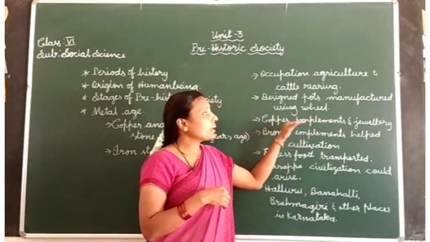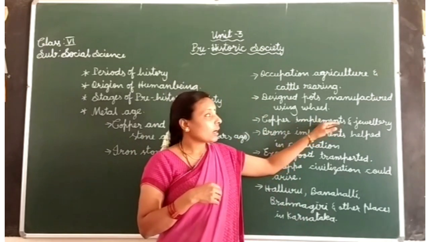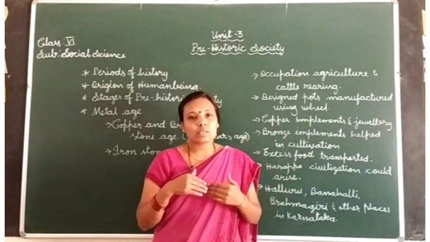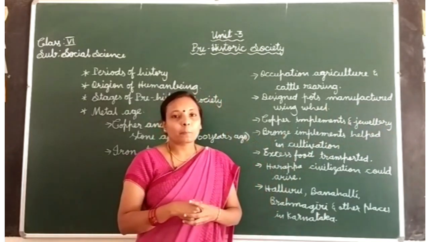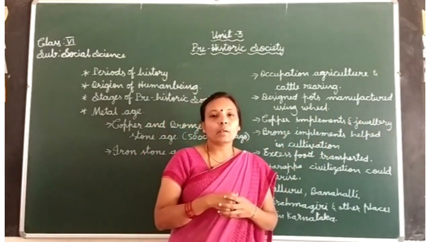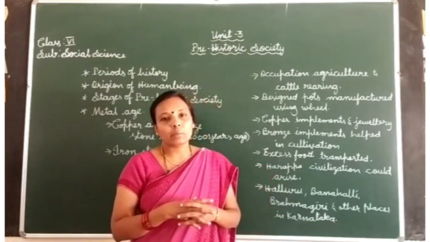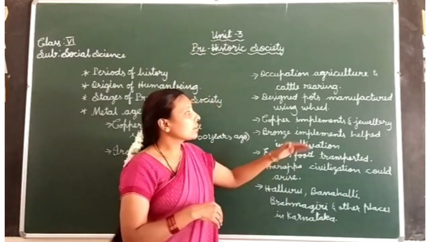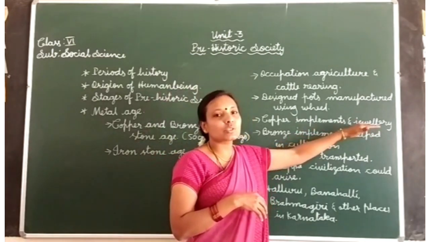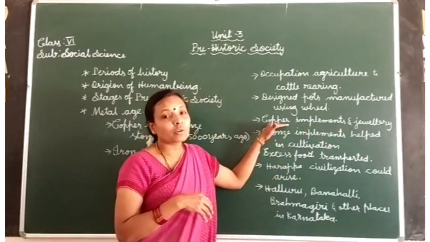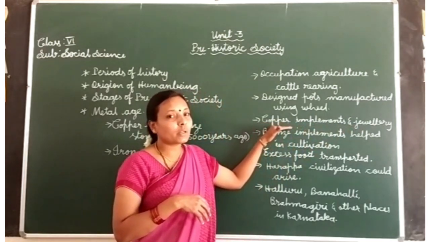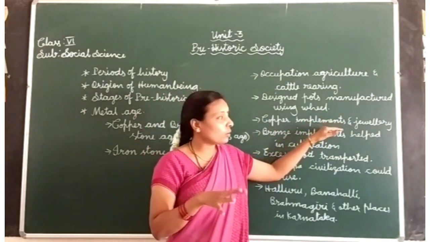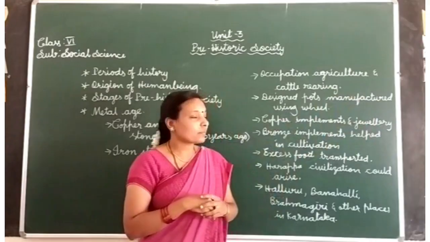and jewelries also. He started to use the jewelries. Now at present we are using gold jewelry, or other metals, silver jewelry. We are using different metals. Firstly human being started to use jewelries made of copper. So copper was used to make implements and jewelries.